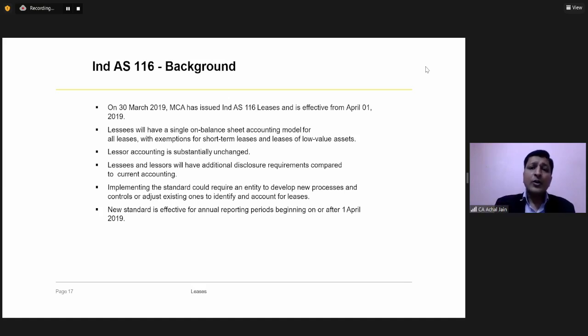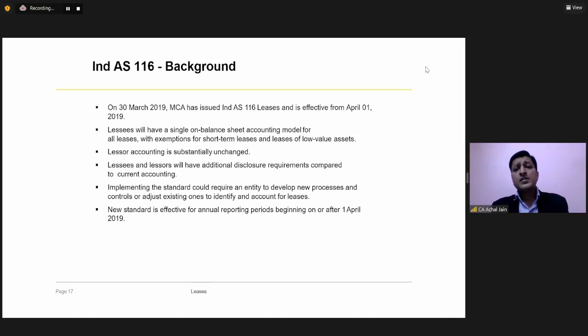If we look at the accounting requirements for the lessor as well as the lessee under IND AS 17, which is now gone, again, there was hardly any difference in terms of the accounting requirement.